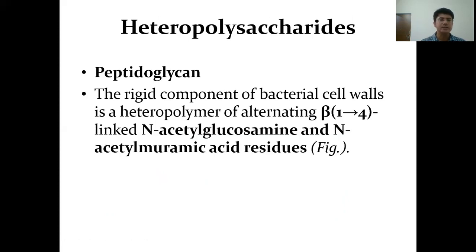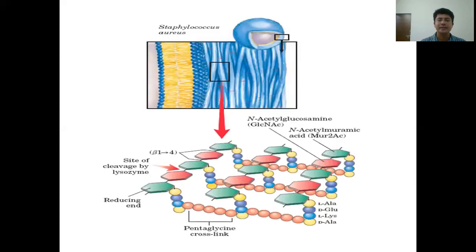Heteropolysaccharides include peptidoglycan, which is found in the cell wall of bacteria, which is a rigid component consisting of alternating beta 1,4 linked N-acetyl glucosamine and N-acetyl muramic acid. So here the N-acetyl glucosamine and N-acetyl muramic acid residues are shown, which are linked to each other by beta 1,4 linkage, and this bond is the site of action by lysozyme.